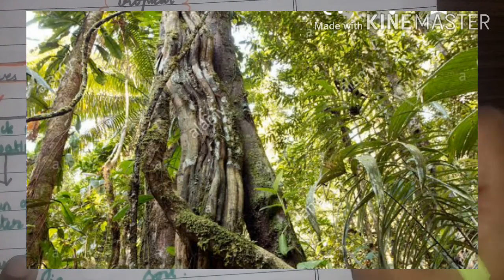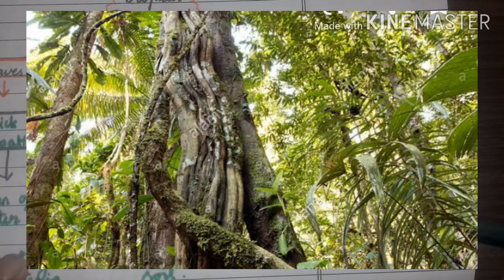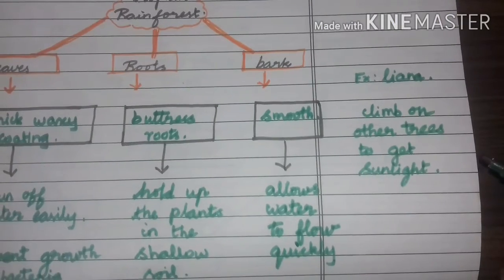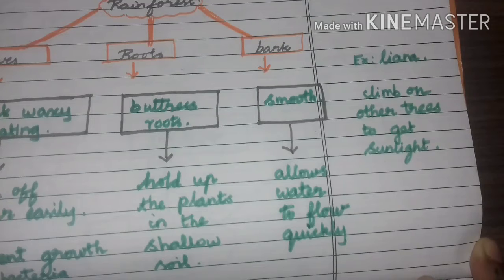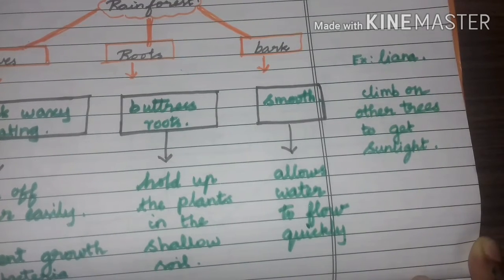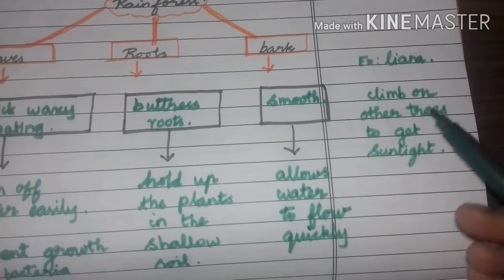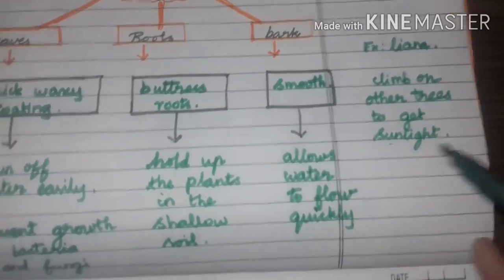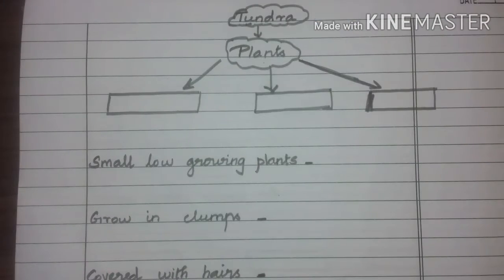Can you say the example? Liana. Already we learnt in the first lesson. Do you remember? So the plant liana climbs on other trees to get sunlight. Why? Because the trees are very closely present, is it? They won't allow the sunlight to reach the floor. So these plants need sunlight, so they climb on other trees to get sunlight. Are you clear? Yes.